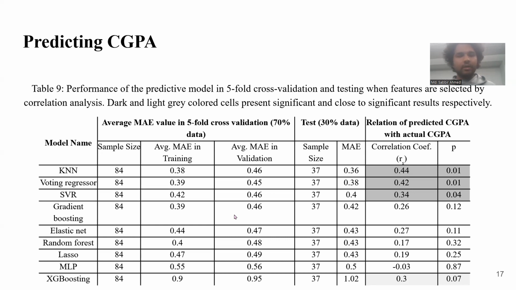So our models predicted the CGPA, and we see that in the case of the KNN algorithm, the mean absolute error is 0.36, which means that the predicted CGPA differed 0.36 from the actual CGPA. It can be mentioned that the student CGPA varied from 0 to 4. And also we find that the predicted CGPA and the actual CGPA were statistically significantly positively related.